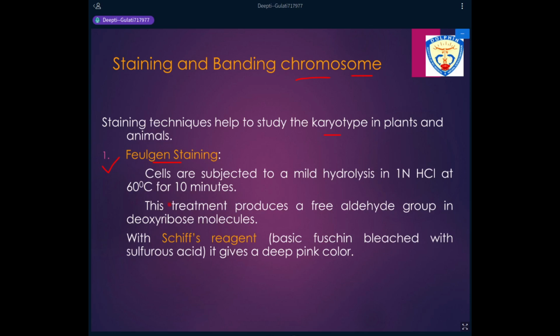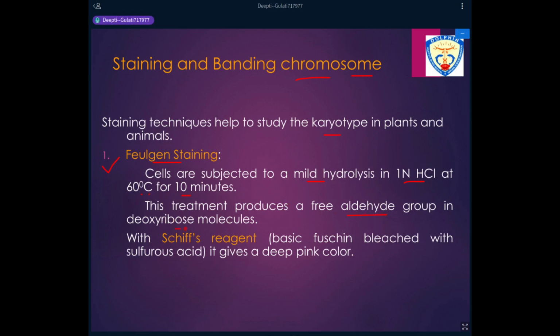Because when we do Feulgen staining, the first step is the cells are hydrolyzed in acid, and that acid is HCl. So in one normal HCl, the cells are hydrolyzed at temperature of 60 degrees Celsius for about 10 minutes. What this treatment does is it produces an aldehyde group in the deoxyribose molecule.